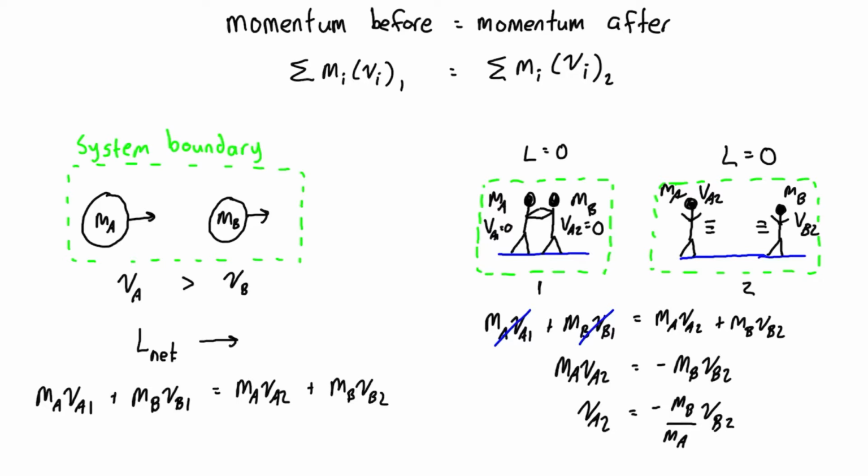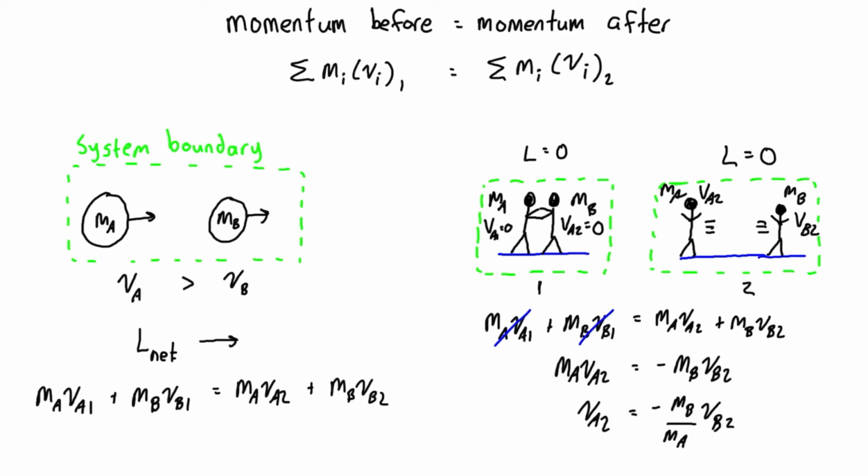Now, in order to solve these actual problems, we'd need more information. We'd actually need to know something about their masses and something about the actual impulse itself. For the first example, the second equation that we'd need to solve would be what's called the coefficient of restitution, and I'm going to go over that in the next few videos. And in this case, if we're given information about the impulse, then we could use the principle of impulse and momentum. But basically what you want to look out for in impulse and momentum problems is always the momentum before is equal to the momentum after, as long as there's no external impulses acting on the system.